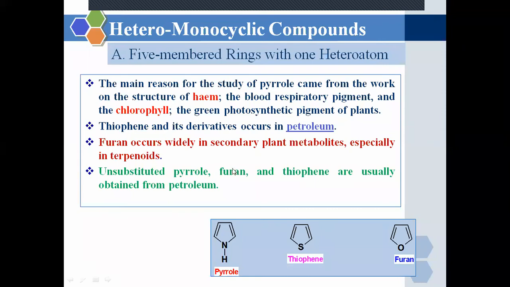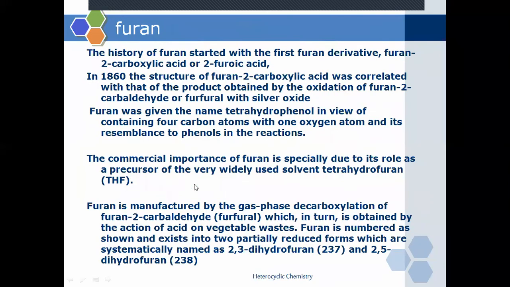We are going to study those individual unsubstituted compounds, that are pyrrole, thiophene, and furan. So these three 5-membered heterocyclic compounds we are going to cover in our syllabus. Firstly, we will have a detailed discussion on furan. What is furan? From where is it obtained? What is its synthetic importance? We know what we are going to study related to the individual compounds.